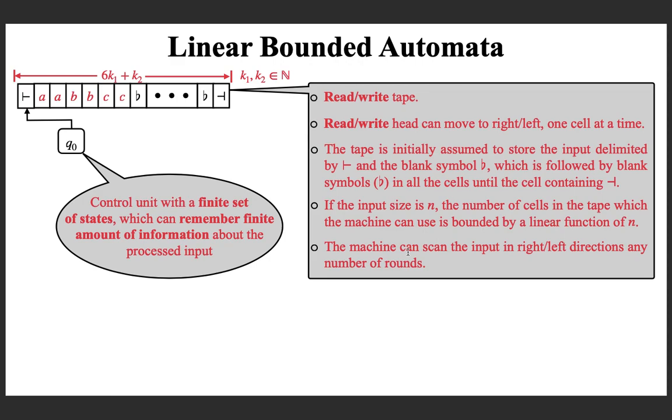Now, the machine can scan the input string in right or left direction any number of rounds, and that also is a powerful mechanism here. Unlike in the case of finite state automata and pushdown automata, where you are restricted to move only to the right and only one scanning of the input from left to right. Here you can move any number of rounds back and forth.